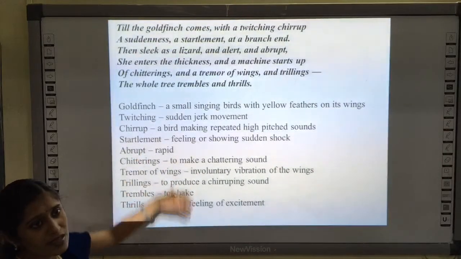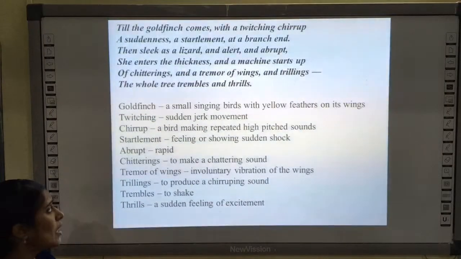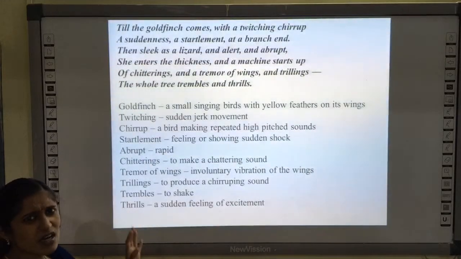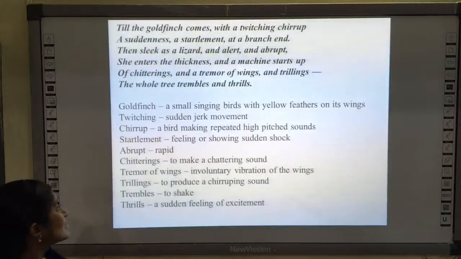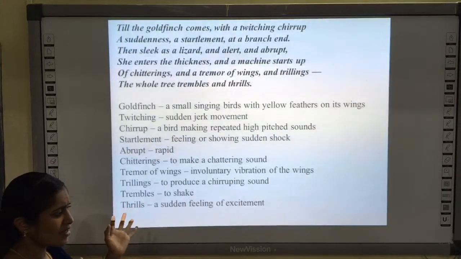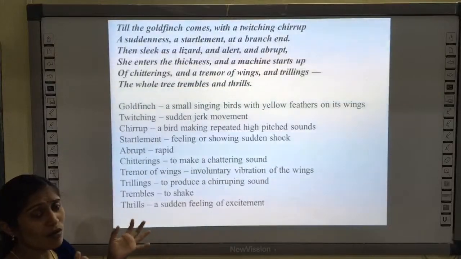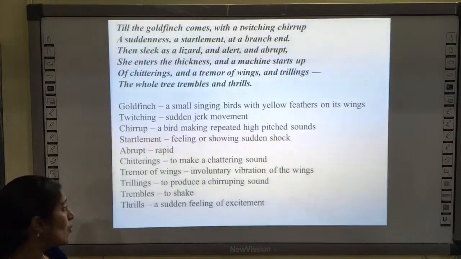Okay. So goldfinch, as I said, is a small singing bird with yellow feathers on its wings. And what do you mean by twitching? Twitching is a sudden jerk movement. Okay, chirp, the noise which the bird makes. Startlement means feeling or showing a sudden shock, means there is a sudden kind of activity going on in the tree. Abrupt means rapid. Chitterings, to make the chattering sound.